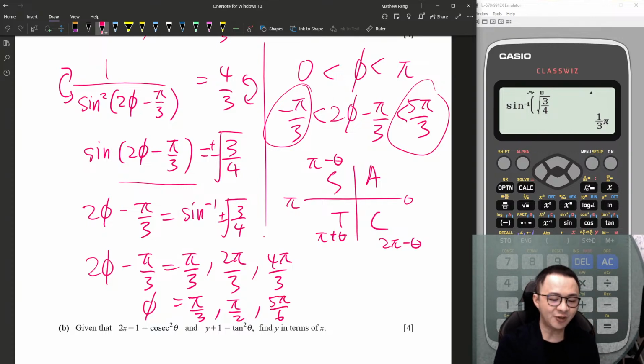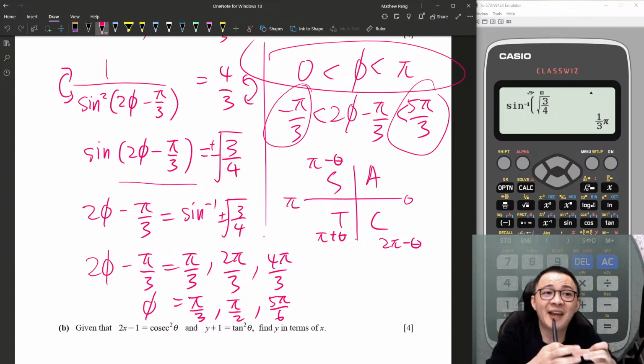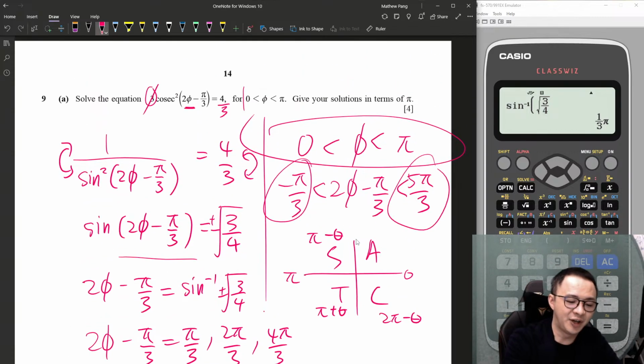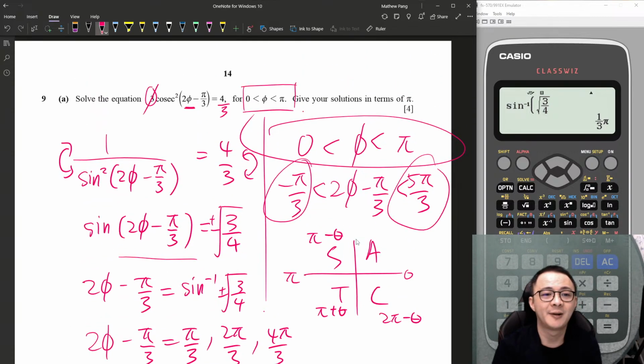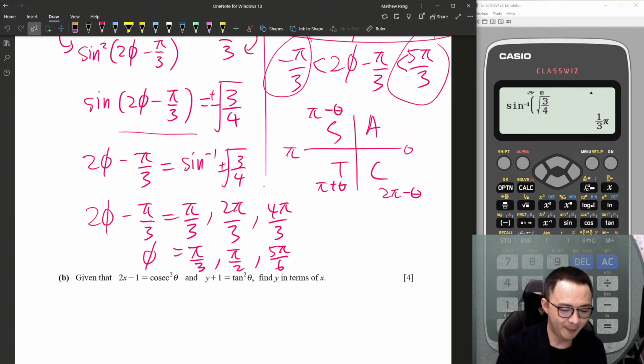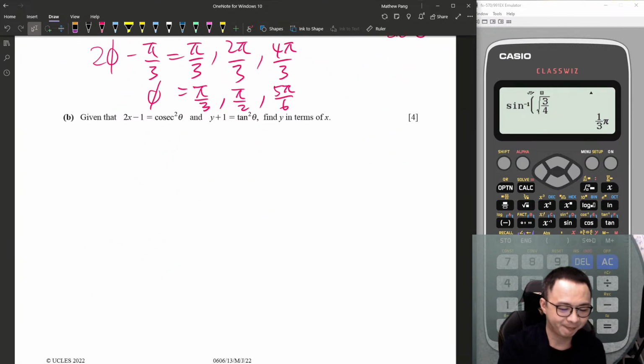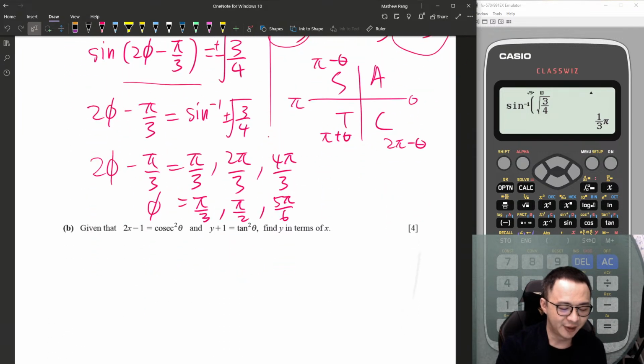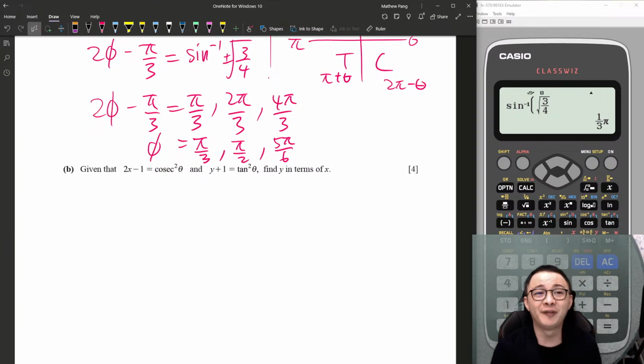Okay, so you realize all my answers are nicely between 0 to pi because I already have the range for my angle. So once I simplify, I always follow back the range given. Okay, so yeah, done. You kind of need to understand a lot. If you have no idea about trigo, you will not be happy to see me explain it.